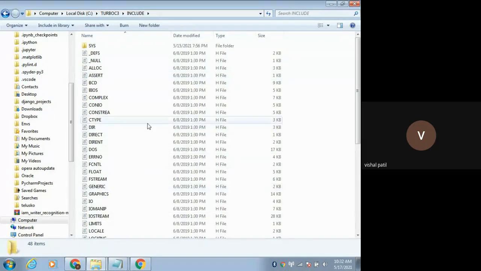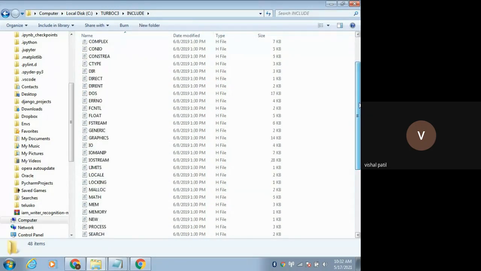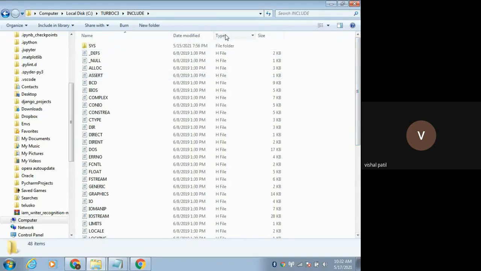In the include folder, you can find that there are so many header files. The type is .h file, that means the header file.